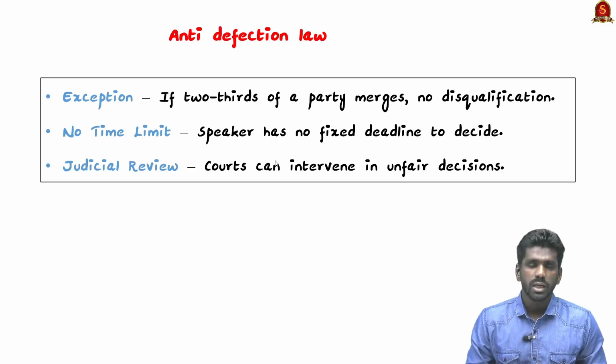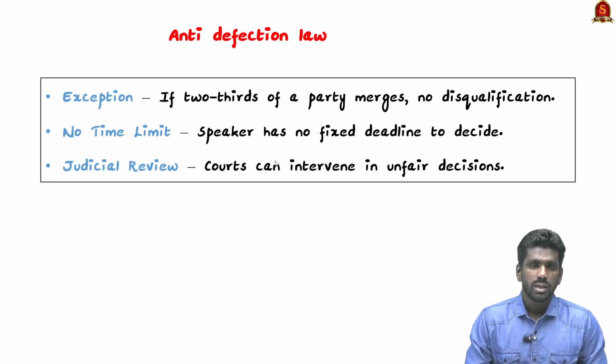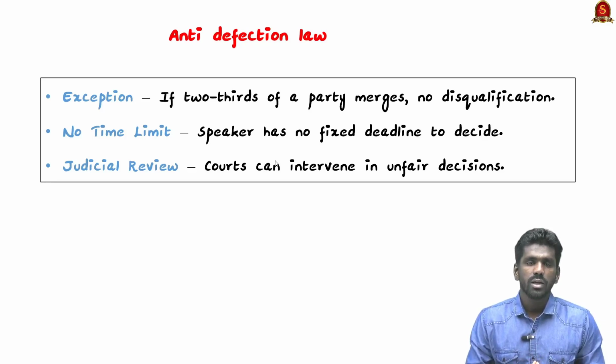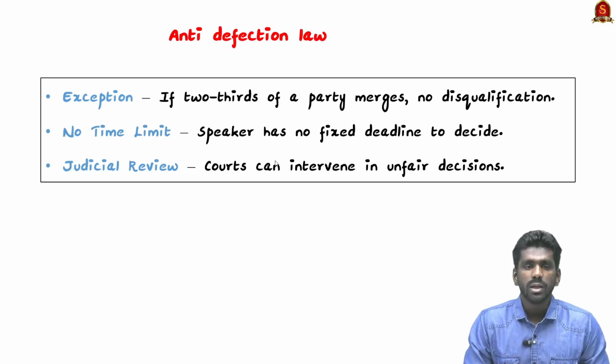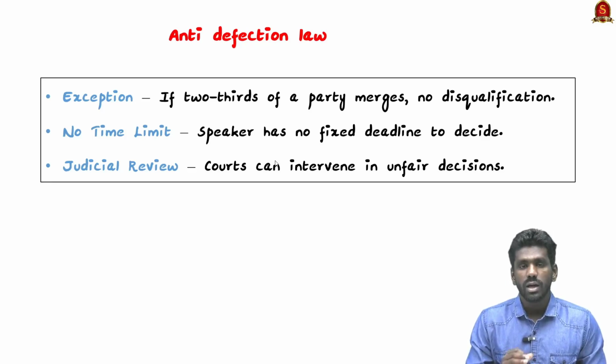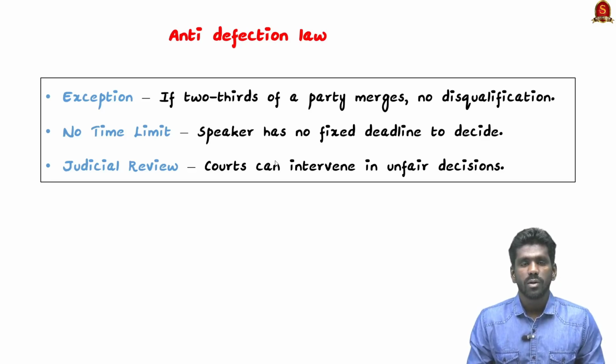Even though the presiding officer's decision is considered final, it is subject to judicial review. So this is an important point. The final authority to decide on the disqualification is the presiding officer, either the Speaker or Chairman. But his decision is subject to judicial review, which means the court can intervene if it violates a constitutional principle or natural justice. So this is an important point, please note that.